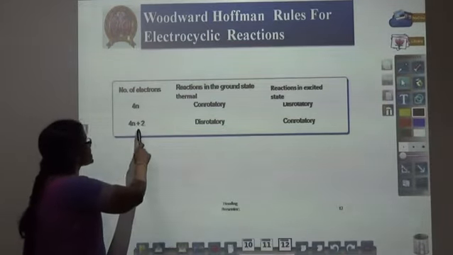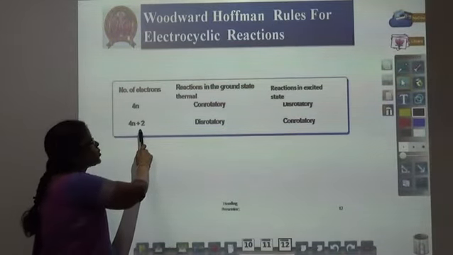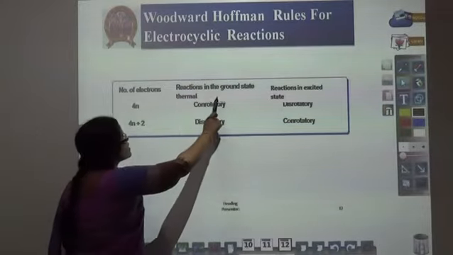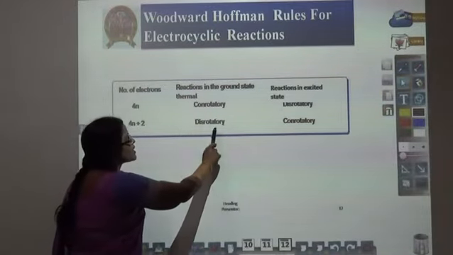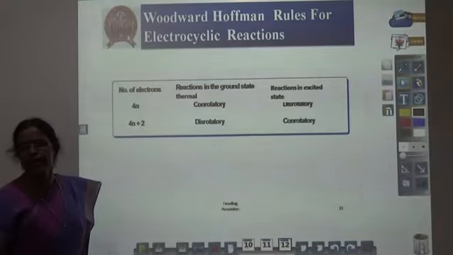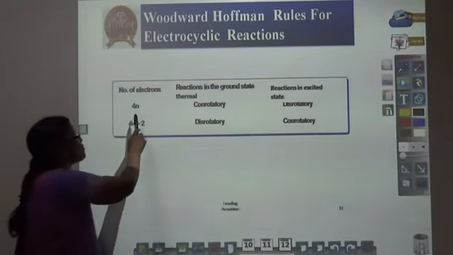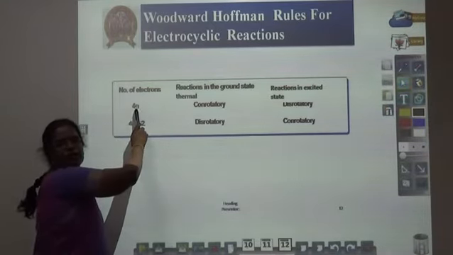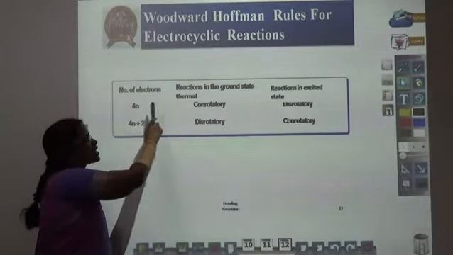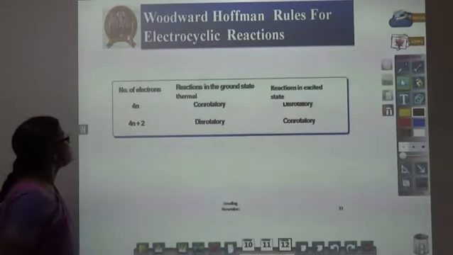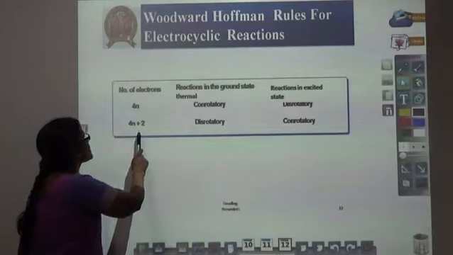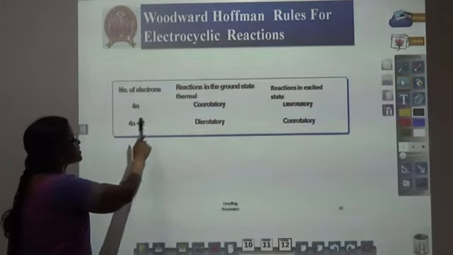If the reaction involves 4n plus 2 pi electrons in the ground state, under thermal condition, dis-rotatory is an allowed process. For this, the conversion of 1,3-butadiene to cyclobutene is the example for 4n. For 4n plus 2, 1,3,5-hexatriene to cyclohexadiene is an example.